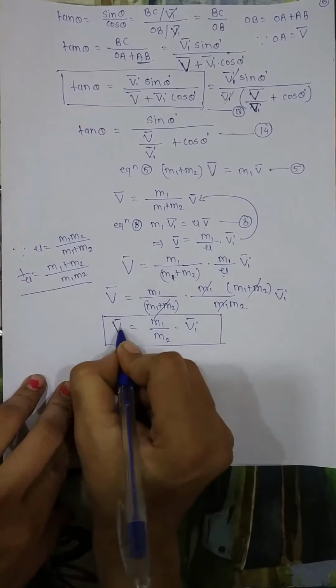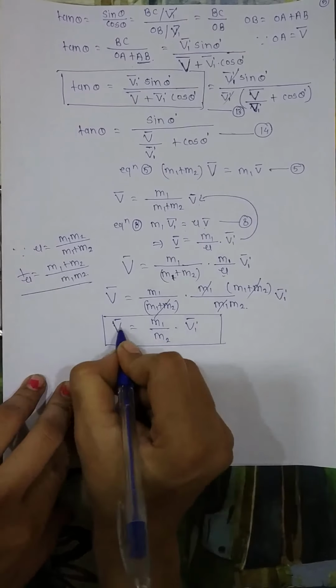So we will use equation 15 in equation number 14. Here, instead of this capital V bar, we will put this value. We will get here tan theta equals sin theta dash upon, instead of this capital V bar, m1 upon m2 into V1 dash bar, upon this V1 dash bar plus cos theta dash.